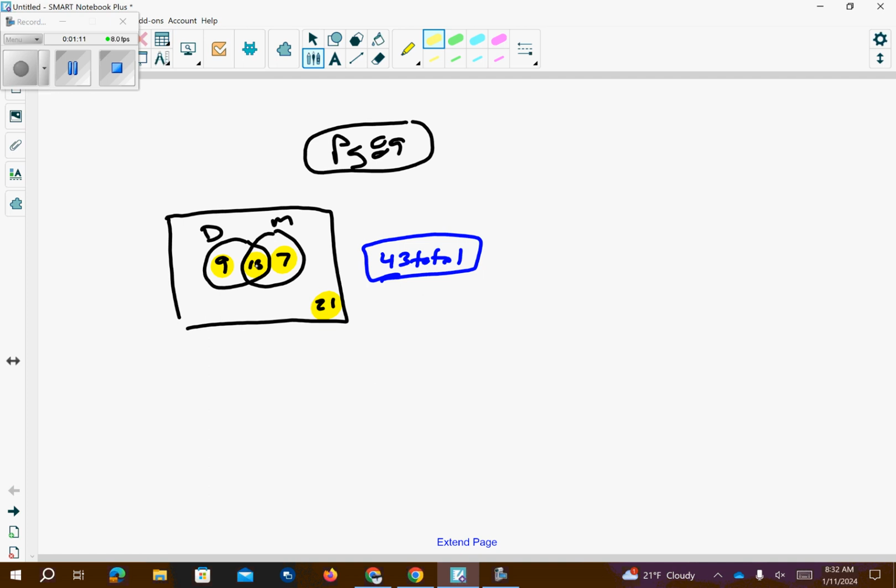Probability they like drama. So you have to add the 9 and the 15 together to get 24. Think about this Venn diagram as if we have the 43 people in this room at this point in time. Everyone wrote down if they like drama, if they like music, if they like both, or if they didn't like either. Okay, that's our three things.